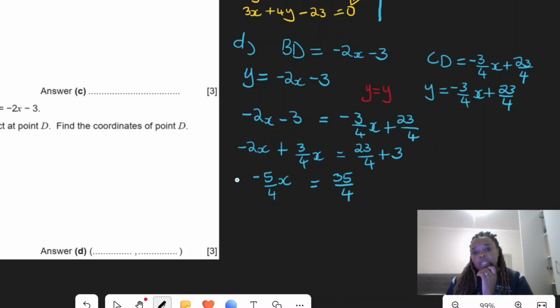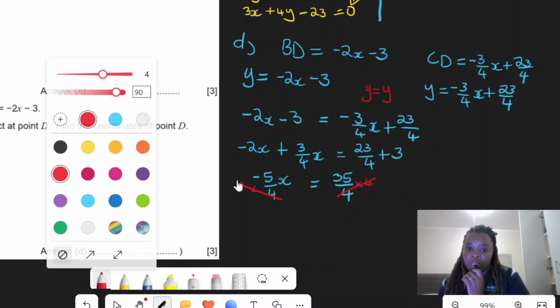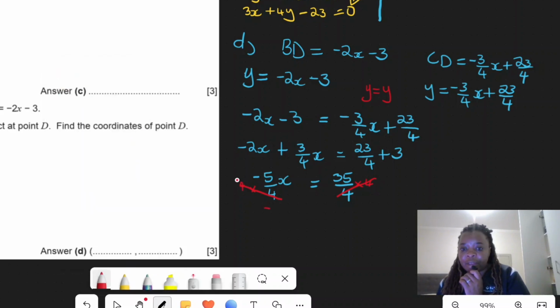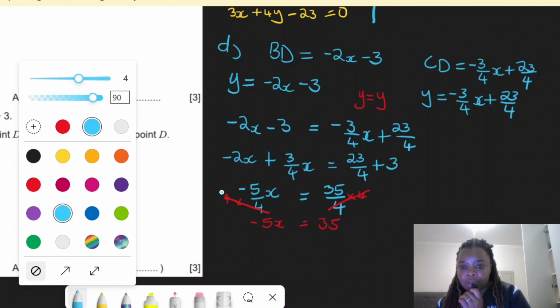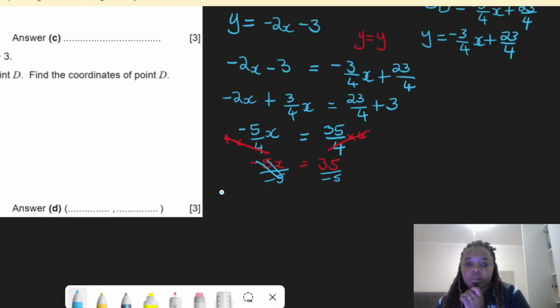You can divide both sides by negative 5 over 4, or you can first times both sides by 4, and if I multiply a fraction by its denominator, then it goes, and since it's the same on the other side, it also goes on the other side. So what do I have left? I have negative 5x is equal to 35, right? Then it means I must divide both sides by negative 5, and if I divide both sides by negative 5, I get that x is equal to negative 7.